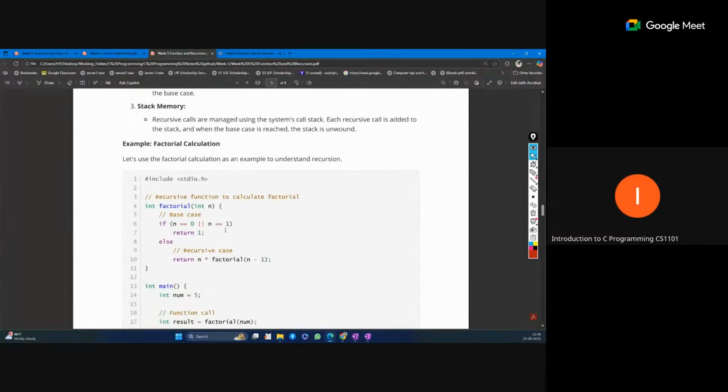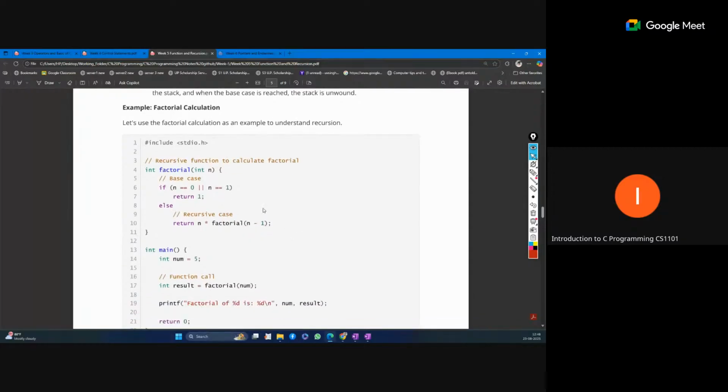Like in factorial calculation, you can see the basic definition is given. This is the base case: n equal to 0 or n equal to 1. If at any point n becomes 0 or 1, we stop the process and only return 1. Otherwise we call the same function again. So this is the recursive part and this is the base part.